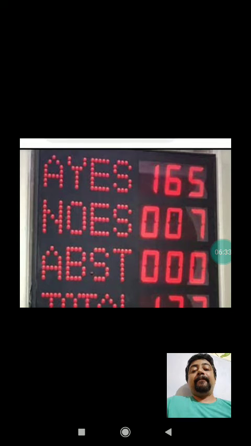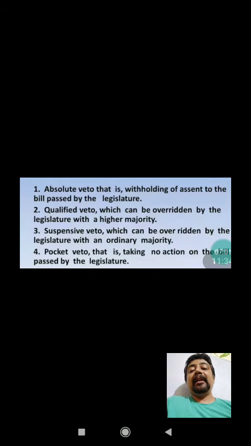But we need to understand here that the President can impose restriction on the bill, and this particular power of the President is termed as veto power. So we need to understand veto power in great detail. The President of India is going to exercise different types of veto power. It can negate the bill. It can stop the bill from becoming law. So we need to understand here the 4 types of veto power that have been displayed in the Indian Constitution.